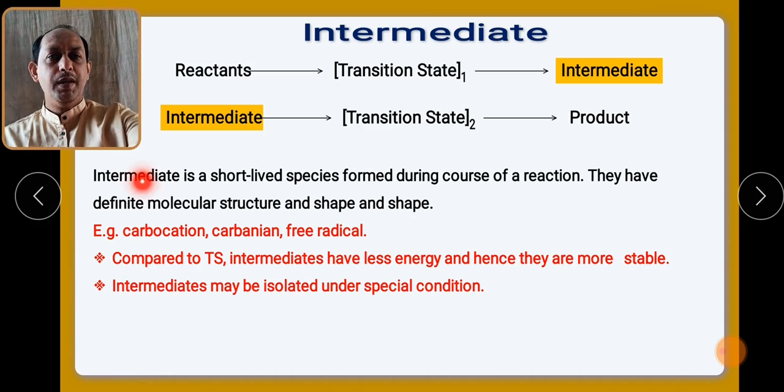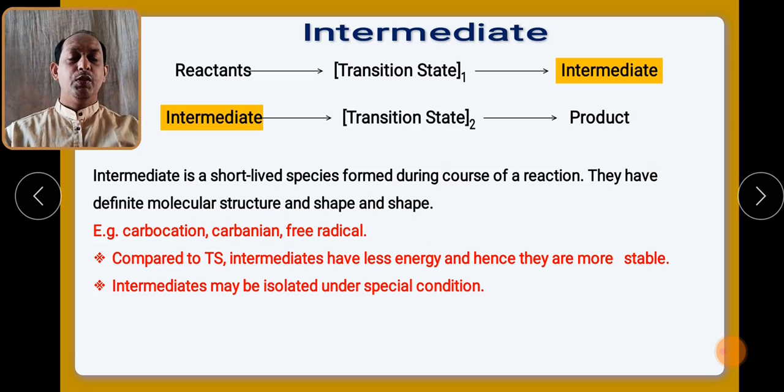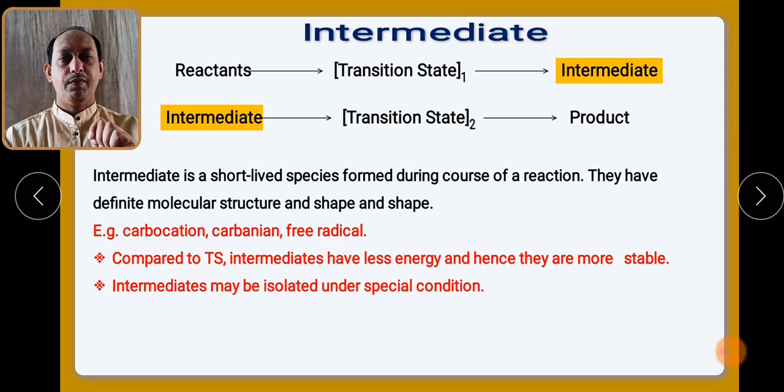If you want to define what an intermediate is, they are short-lived species formed during the course of the reaction, and they have a definite molecular structure and shape. So remember, this is a very important property, because a transition state does not have a definite shape, but an intermediate does have a definite molecular structure and shape.